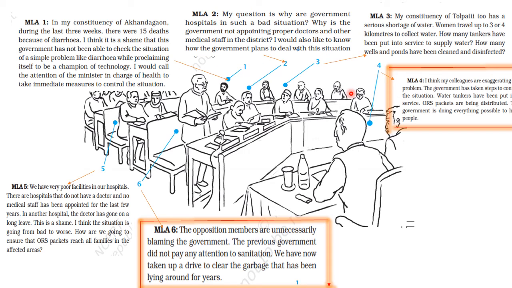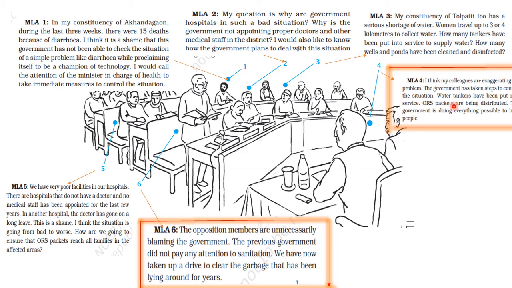So now the minister who is in charge has to answer these questions. He says the opposition members are unnecessarily blaming the government. The previous government did not pay attention to sanitation. We have now taken up the drive to clear the garbage that has been lying around for years.